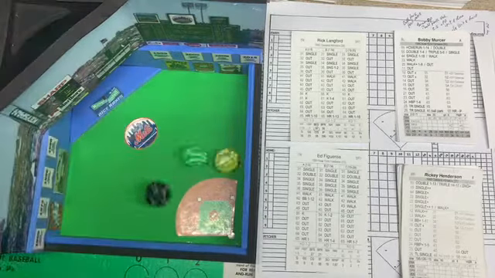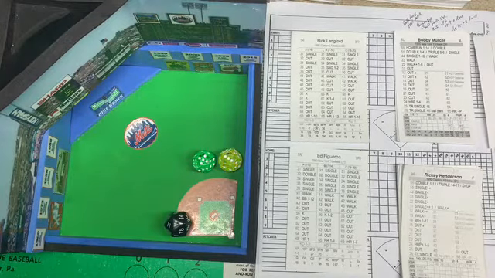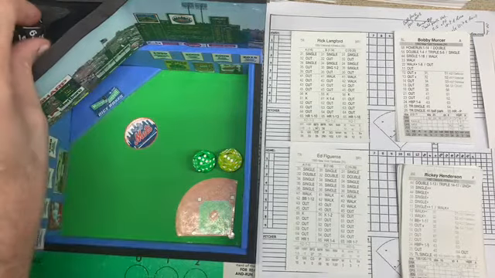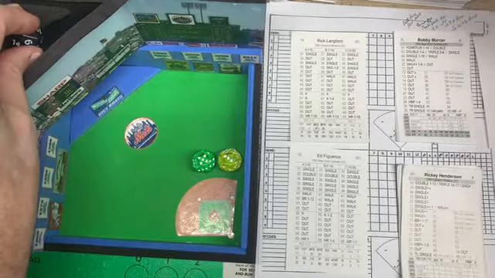Here's the pitch. It's a 53. That's going to be a range play, but the 4 will be it, just misses being a strikeout. So we're going to have to roll for range. If it's really high, it's probably a hit.